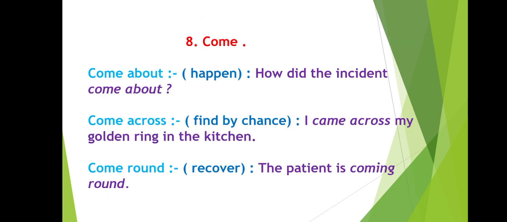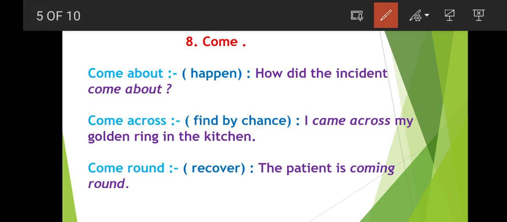Let's see some phrasal verbs for come as well. So, come about. Come about means happen. How did the incident come about?